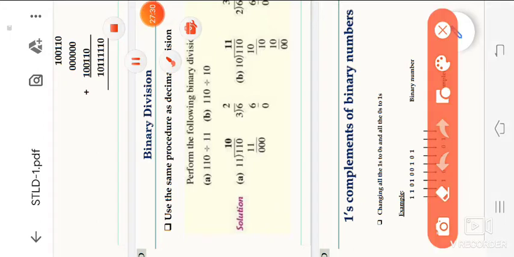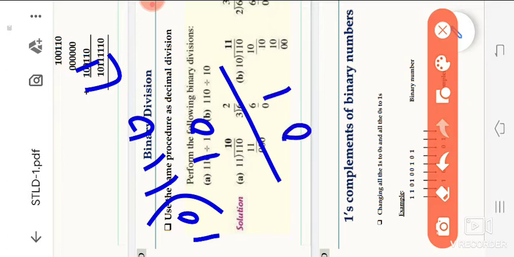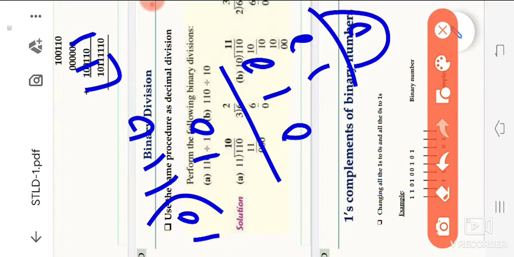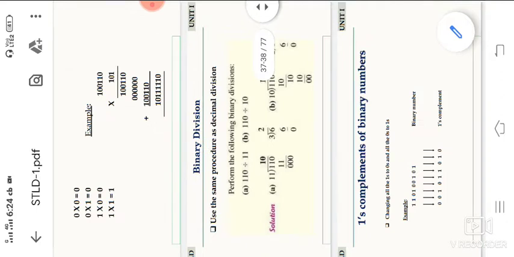We are solving 1 1 0, that means 1 0. We are applying 1, that means 1 0. We are applying subtraction rules. 1 minus 1 is 0, 1 minus 0 is 1, again 0. Again we are applying 1 0 1, that means we are getting 0. This is our answer, 1 1. So this is another example. So this is the example for solving the binary division.